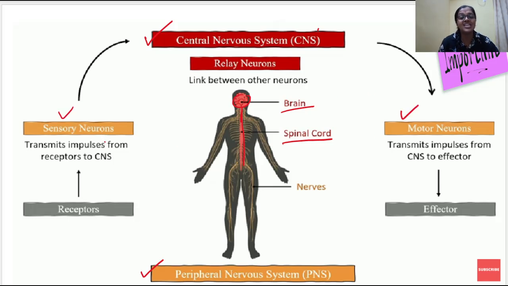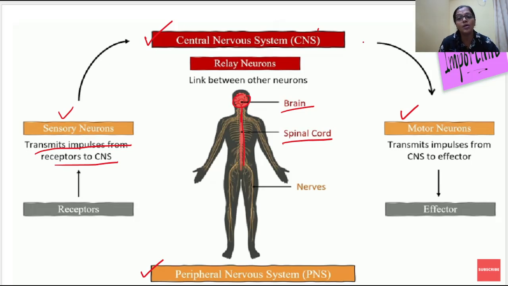So what do we mean by sensory neurons? As it senses some information, from the name itself you can understand, right? So it has to sense the information. From where will it sense? The sensory neurons transmit the impulse from the receptors to the central nervous system. Once the receptors sense it, they pass it to the sensory neuron. And what do sensory neurons do? They pass the impulse from the receptors to the central nervous system. I have shown it here with an arrow. So from the sensory neuron, the message is reaching the central nervous system.